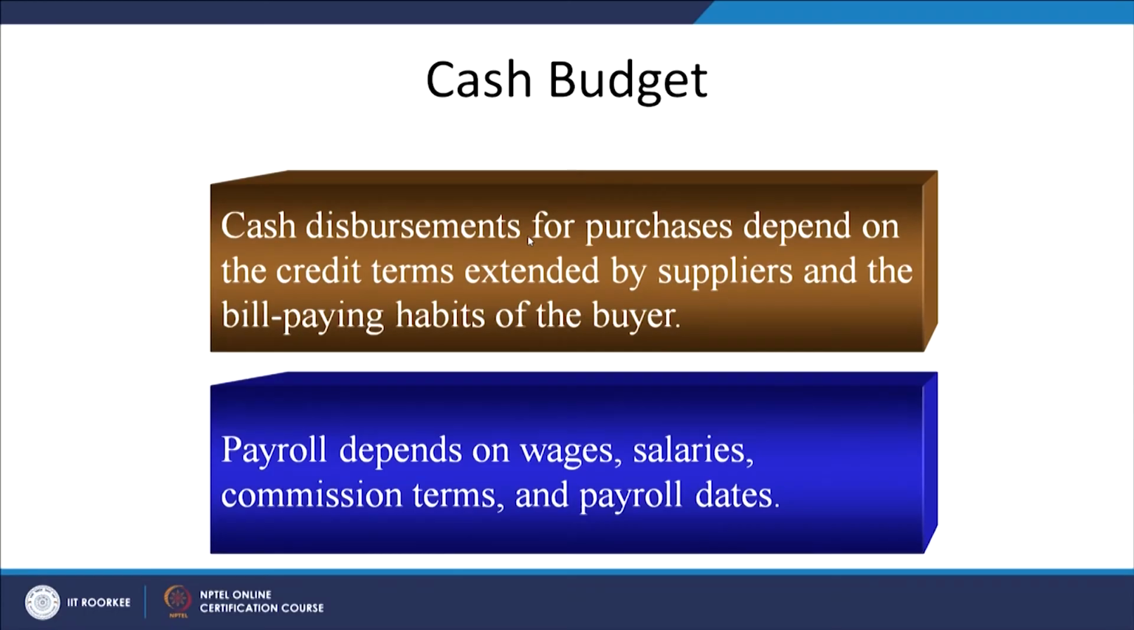Payrolls depend on the wages, salaries, commission terms and payroll dates. We know that we get a virtual credit of 30 days, so we need not worry. For the month of January, the payment of the salary and wages will be done in the month of February. So no cash is required for this purpose.